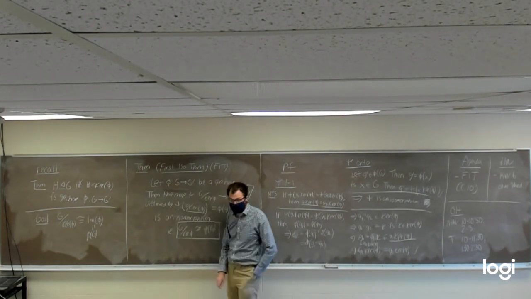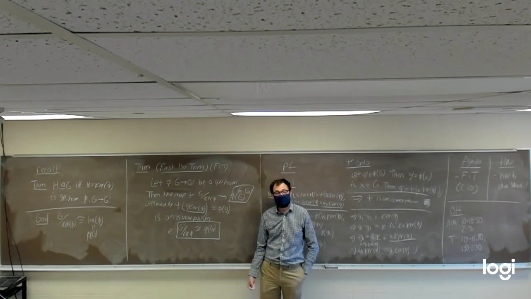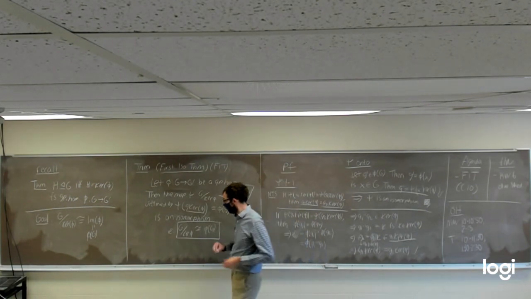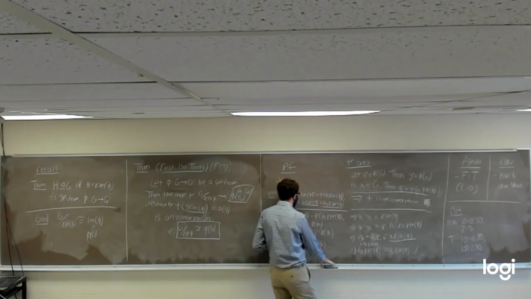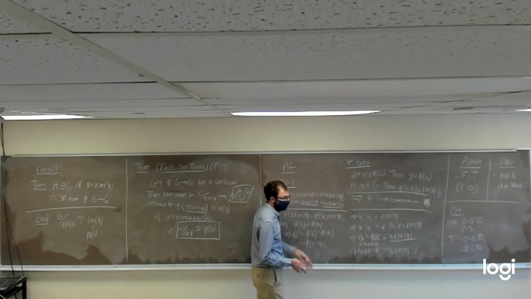It's just going to be knowing that G mod the kernel of a homomorphism phi has to be isomorphic to the image of that homomorphism. And knowing that is going to allow us to prove some interesting groups are isomorphic that would be difficult to show otherwise. So let's look at an example where we actually show two groups are isomorphic using this theorem.